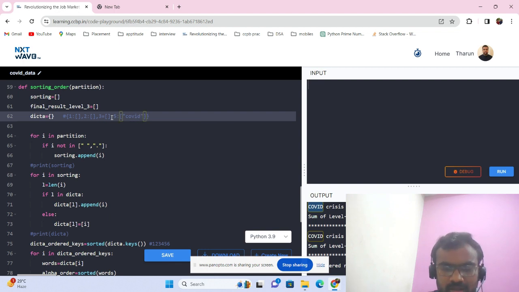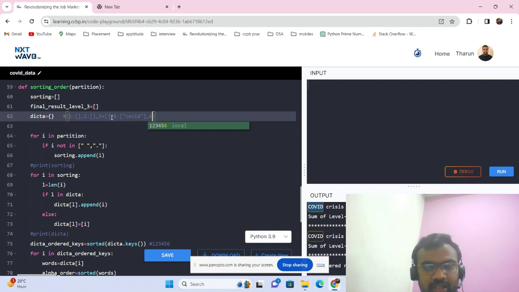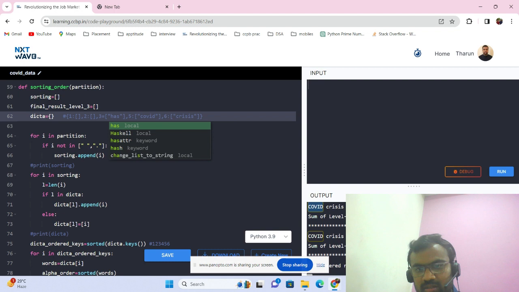And coming to next, 6. So 6 is not in the dictionary, so a new element will be created. Here a list will be created with "crisis". In the way for 3 has been, if anything like 6. Now let's do the fourth word, "thought".